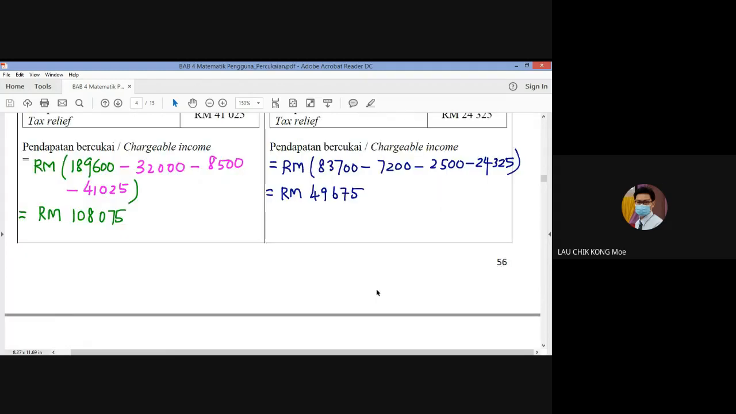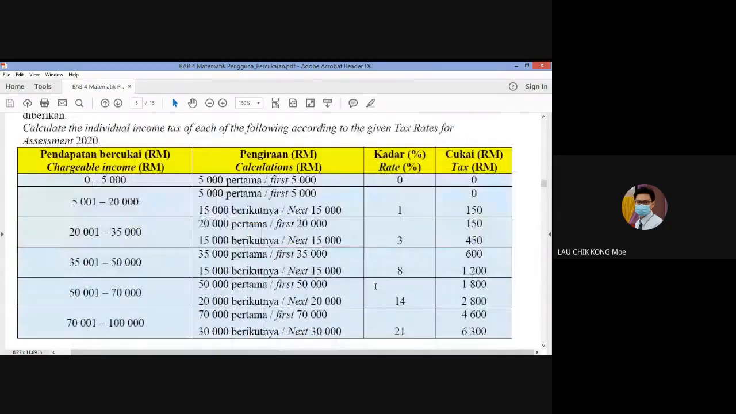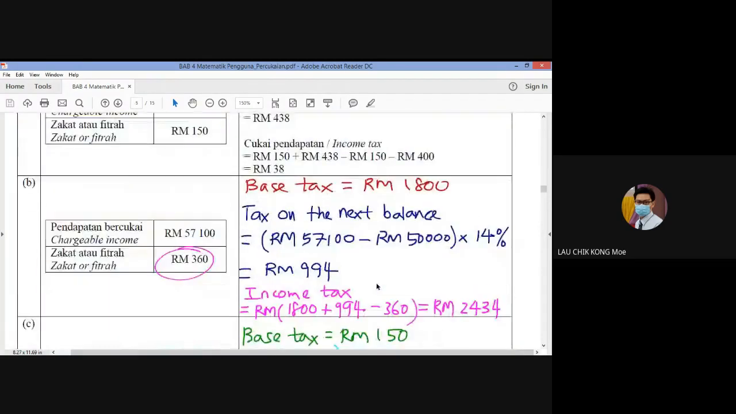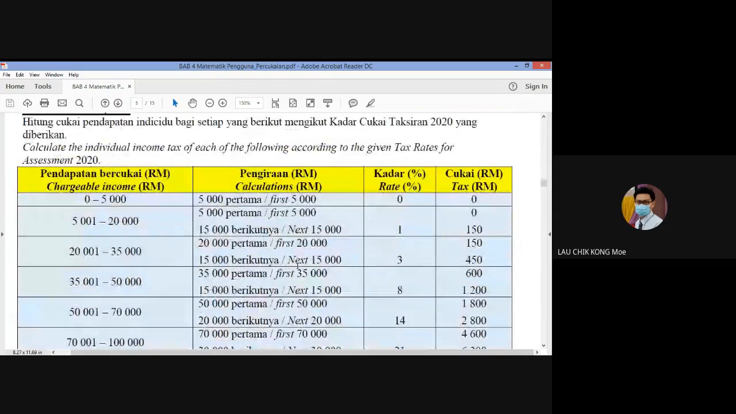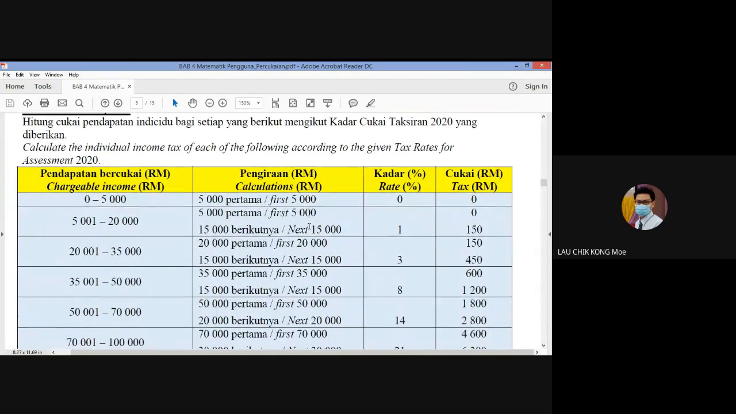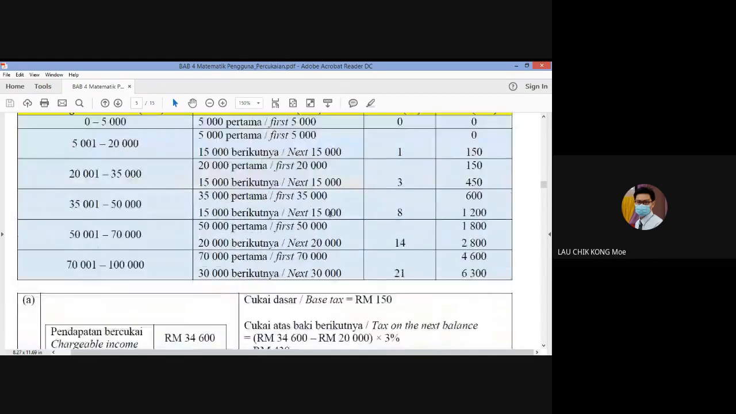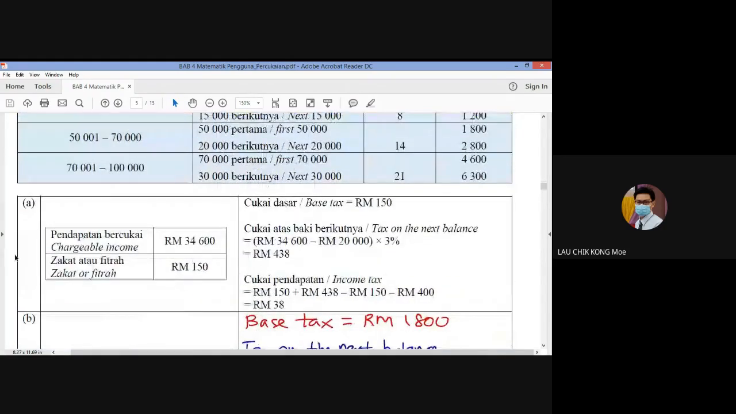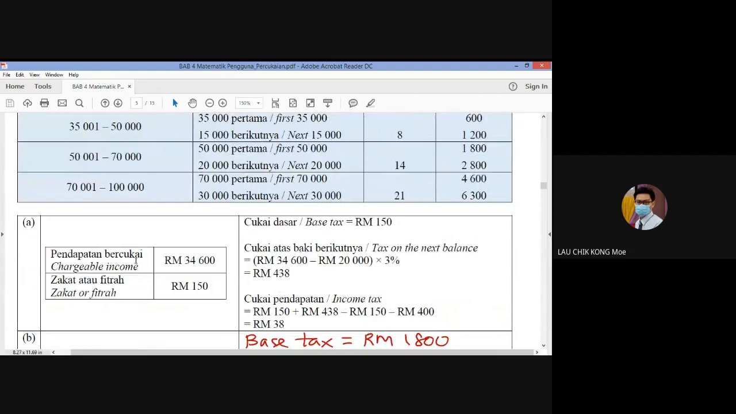All right. And example 3 is based on this table. Actually, I just cut the part of the table from the table just now. Okay, so calculate the individual income tax. This one is the income tax. Okay, so first of all, we look at the first case, chargeable income.